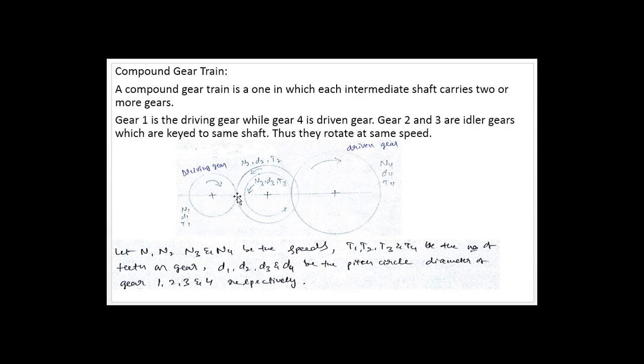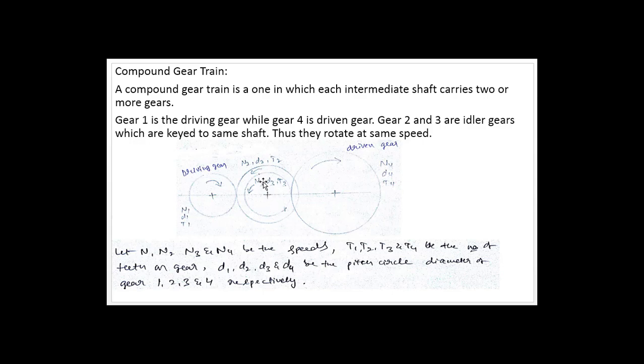I have a simple example or diagram here. You can see that this is the driving gear, which will be mounted on one shaft, and this will be the driven gear, which will again be mounted on a separate shaft. You can see that this is the intermediate shaft. On this intermediate shaft, I have 2 gears, this second gear and this third gear. That's why they are telling that a compound gear train is one in which each intermediate shaft carries 2 or more gears. Yes, this is the intermediate shaft which is carrying 2 gears here.